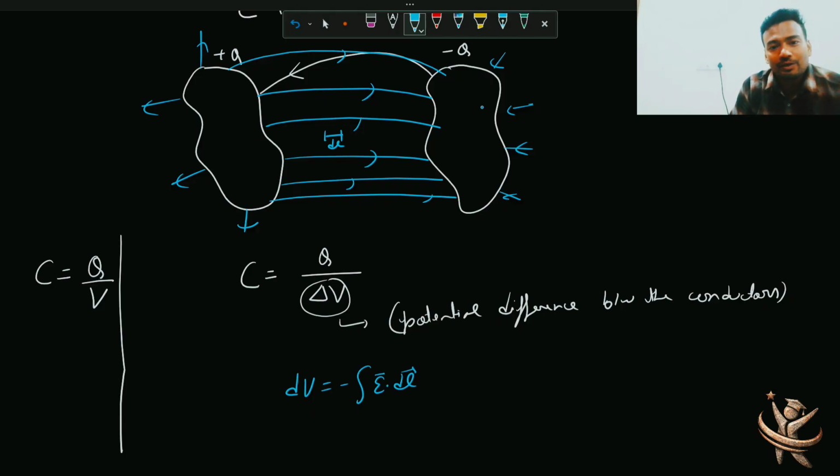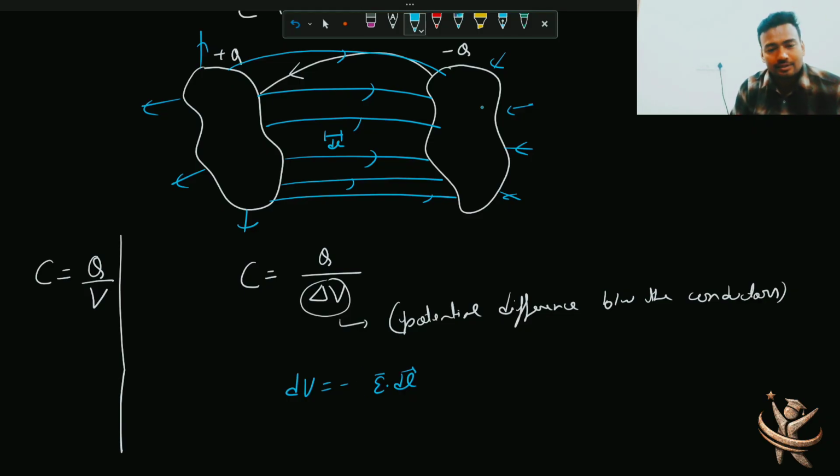यहाँ पे तो मैंने कुछ arbitrary shapes ली हैं, so we actually don't know कि how that E is varying. But if you have two plates, then we know that electric field का variation, या फिर two concentric sphere or two concentric cylinder. In that case, it will be easy to imagine. ये मैंने just arbitrary shape ले ली, तो we don't know the actual variation of E. But yes, this is the way how you are finding the potential difference.